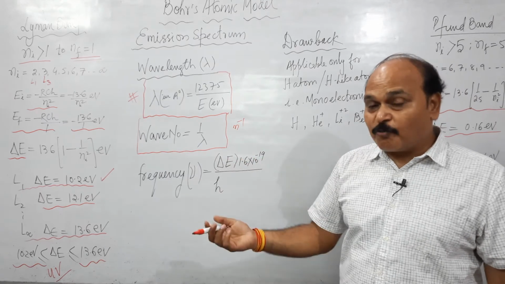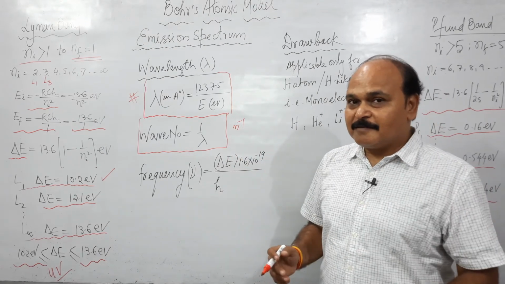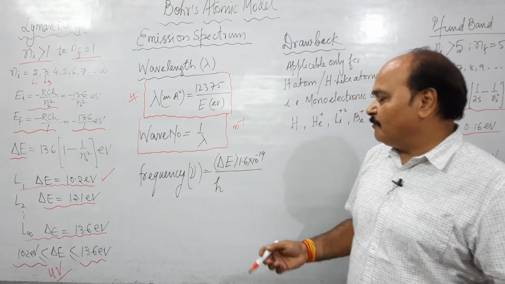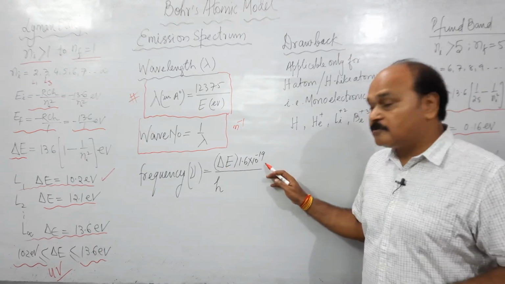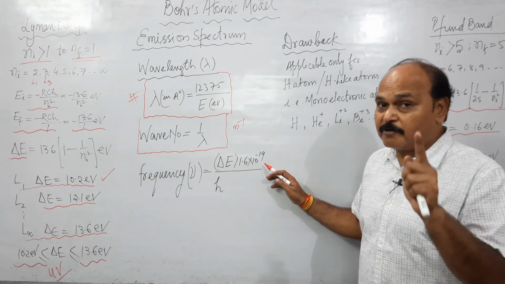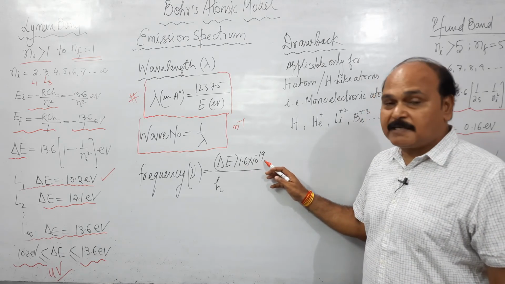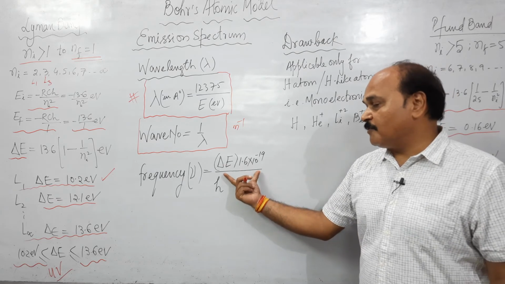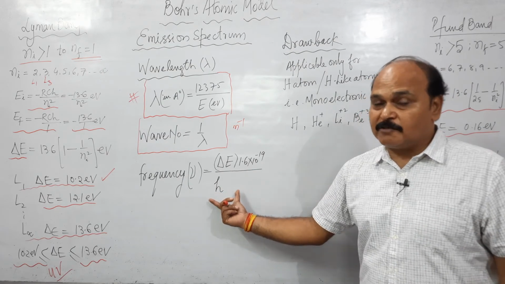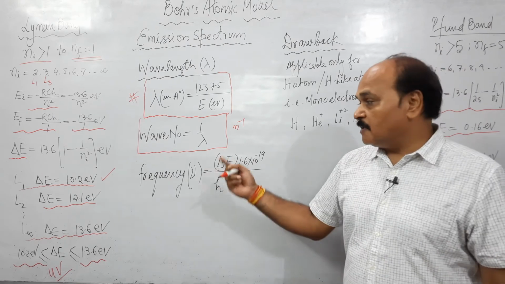And if it is asked, what is frequency of various lines? Then what are we going to do? Well, we'll convert the energy of every photon which we have found out into joules. For that you have to multiply this with 1.6 × 10^-19. So this is energy in joule, and divided by what? H, the Planck constant. You know E is equal to H nu. Energy is equal to H nu.